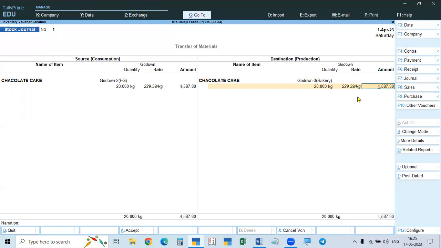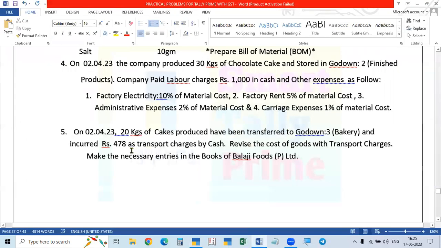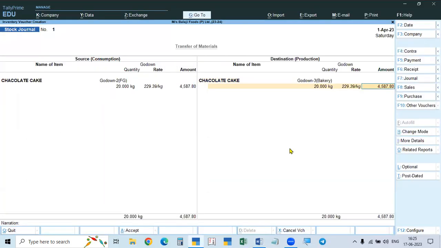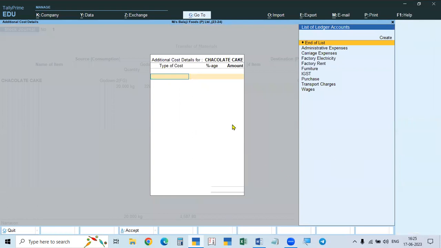But in addition to this, we paid 478 rupees as additional transport charges. Previously, carriage expenses were direct expenses for getting the material. But here, we are transferring the goods after production, so it is an indirect expense that we have to create and add. For that purpose, we already made one setting in the stock journal, additional cost. So if you enter here, it will ask for additional cost details for chocolate cake.